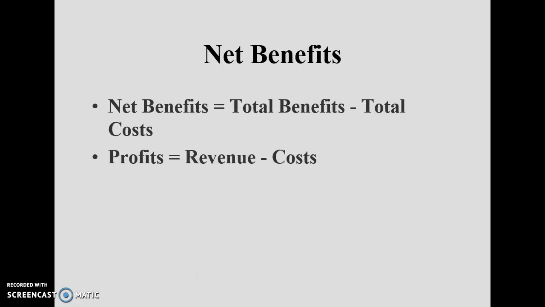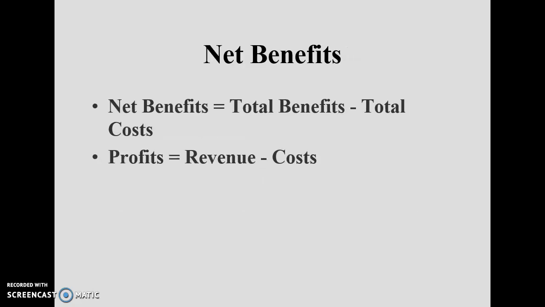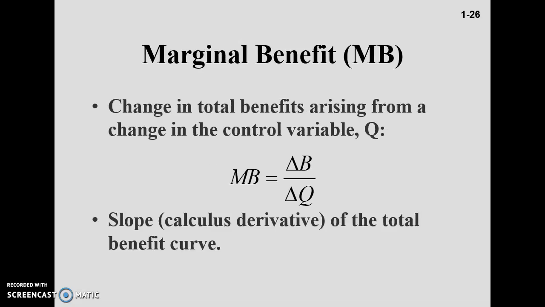So net benefit is actually equal to the profit. Profit is always equal to the total revenue minus total cost. There's a concept of the marginal benefit, which is something a little less familiar to you, but if I replace this marginal benefit with the marginal revenue, or the marginal profit, it will be much more familiar to you in terms of firm analysis. It is the change in the total profit arising from the change in the control variable. Now in this case, your control variable is the quantity. So if you change your production by 1 unit, what will be the change in your profit?